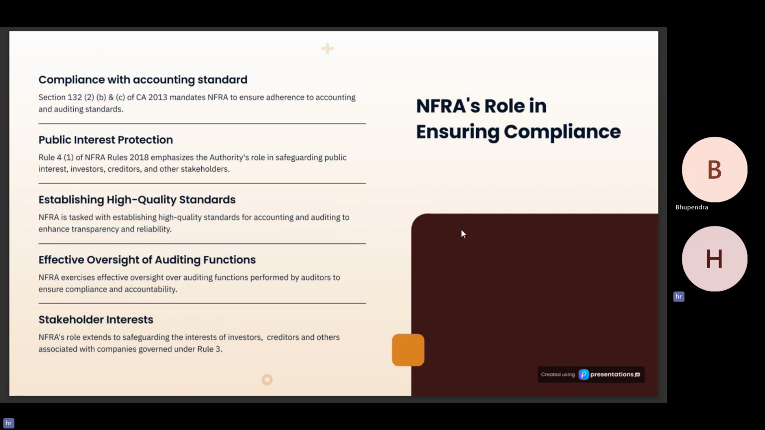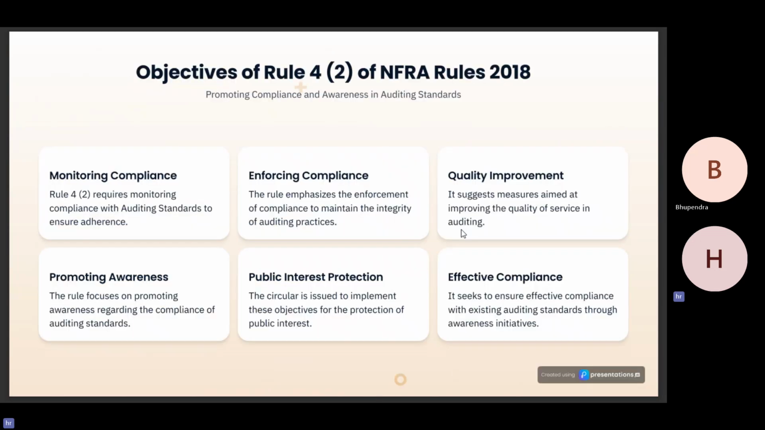Establishing high quality standards. NFRA is tasked with establishing high quality standards for accounting and auditing to enhance transparency and reliability. Effective oversight of auditing functions. NFRA exercises effective oversight over auditing functions performed by auditors to ensure compliance and accountability. Objectives of Rule 4.2 of NFRA Rules 2018. It promotes compliance and awareness in accounting standards.